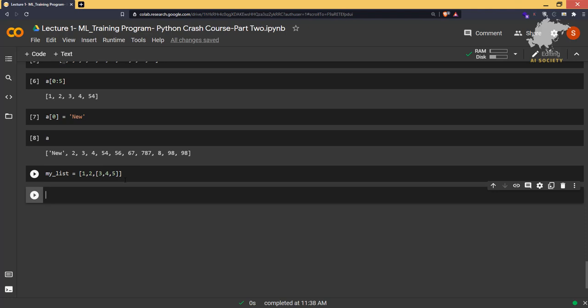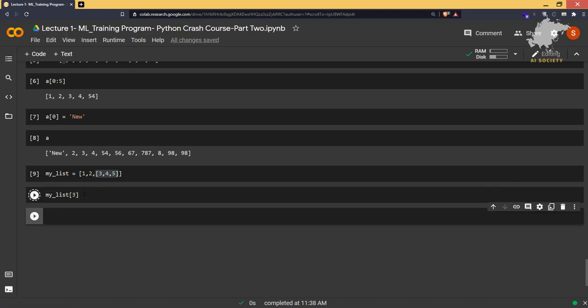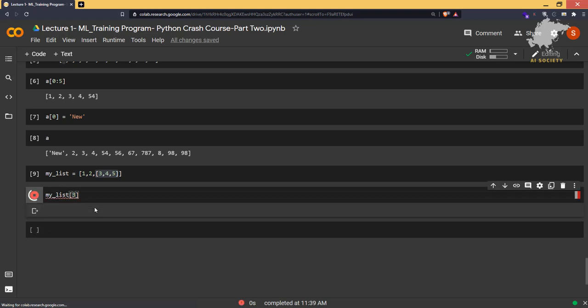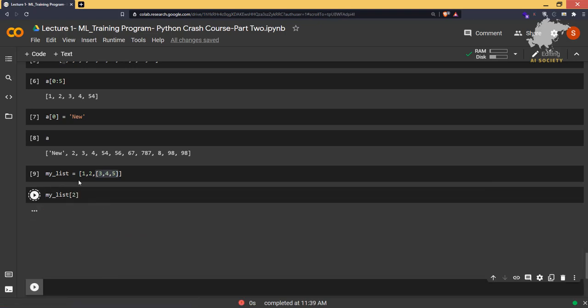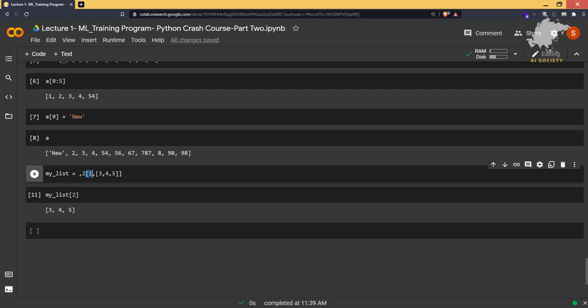And if I want to grab 3, 4, 5, what will I do? This is the 0th element, this is the first index, and this whole list is the third index. So we just have to say my_list of 3. Not 3, it's 2 actually, it will give us the error. It's the 0th index, first index and the second index. So at the second index we have 3, 4, 5.